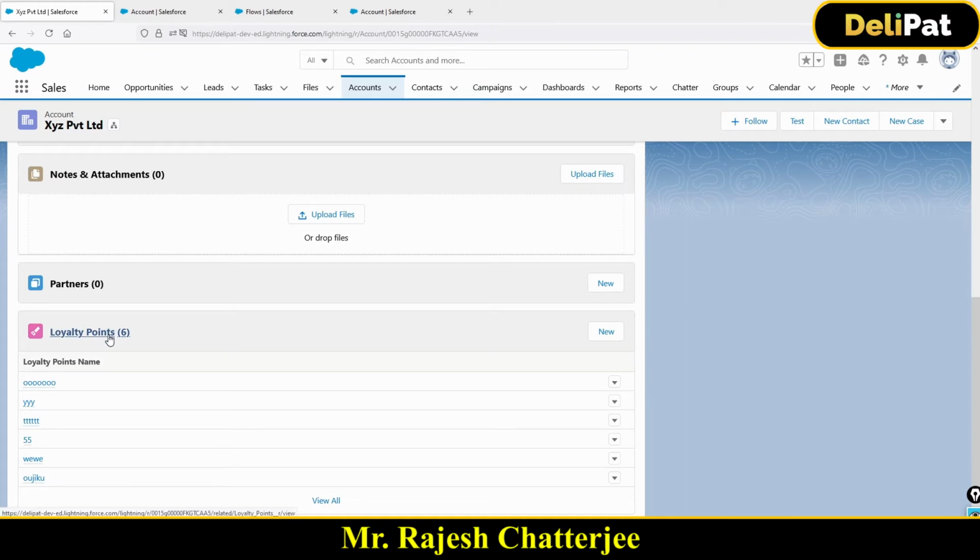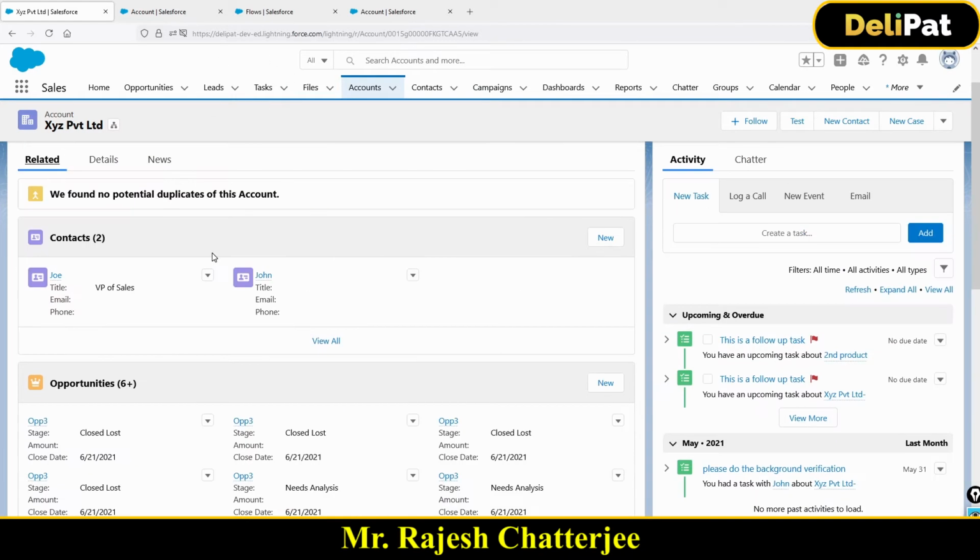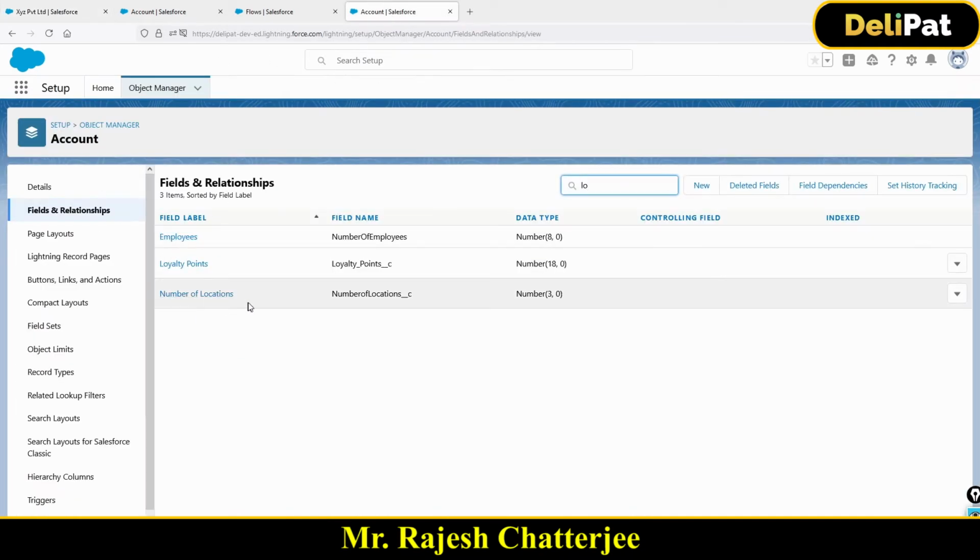So if I go back to this field, first of all, you're clear, right? Make sure it's a number, because the data type is very important. If you take the field as text and then try to do something with numbers in the flow, it will not work. Make sure the data type is the same in your object and your flow as well, because in the flow also we're going to create a few variables.